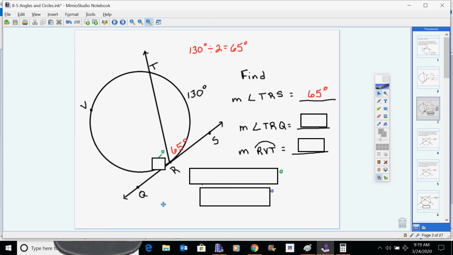TRQ. A couple different ways of thinking of that. You can think, okay, I have a 180 degree angle. That's probably the easiest one because 180 degrees, a linear pair. All you'd have to do for that one is take 180 minus 65 and get 115.